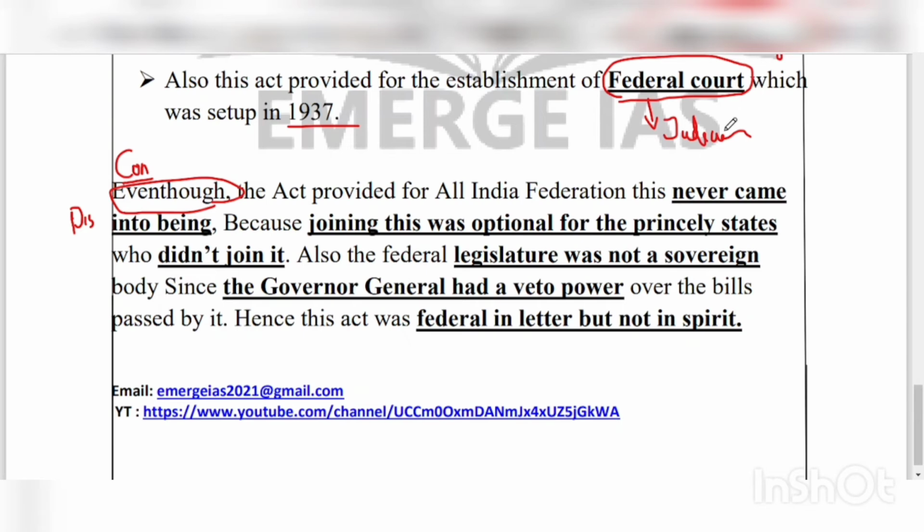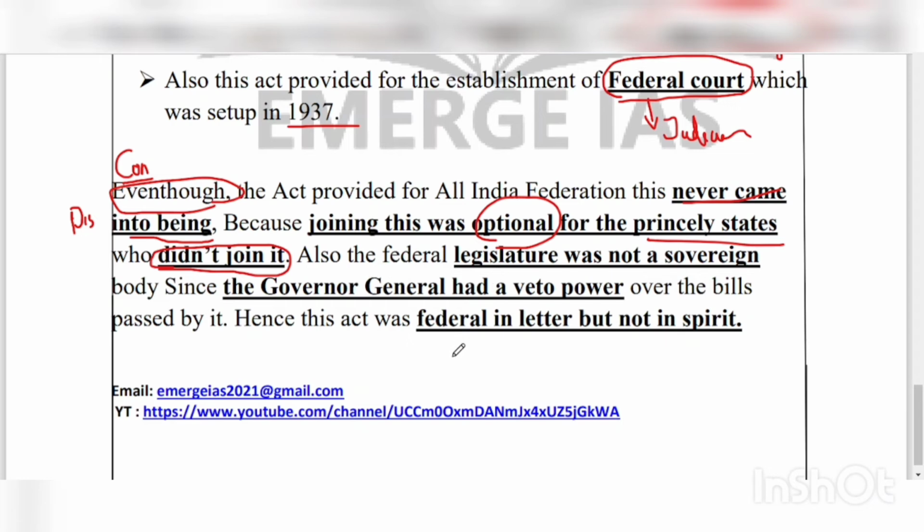That is, this act only provided for some federal features, but that never came into being because joining was optional for the princely states. The princely states were not compelled to join because that was optional to them, so they didn't join it. So the federation never came into being.